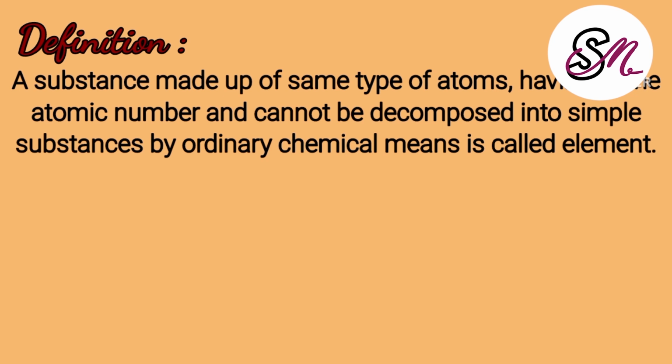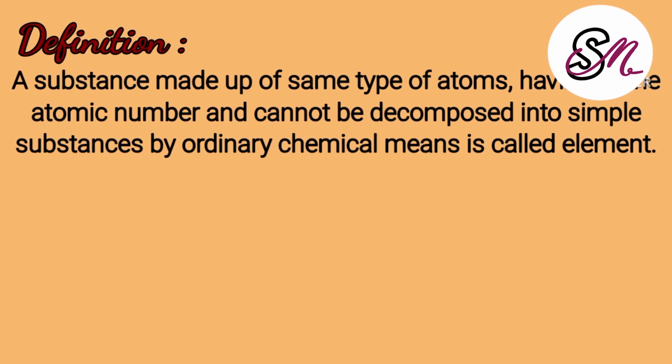As we have studied, a substance is further divided as elements or compounds. Elements are the substances that are the simplest ones and have the same type of atom. For example, if there is hydrogen, then the whole substance consists of hydrogen atoms. If there is carbon, then the whole substance is composed of that element. They have the same type of atom, the same atomic number. Hydrogen has atomic number 1, and if the substance is made up of hydrogen, then all the atoms in it will be hydrogen. They will surely have atomic number 1.